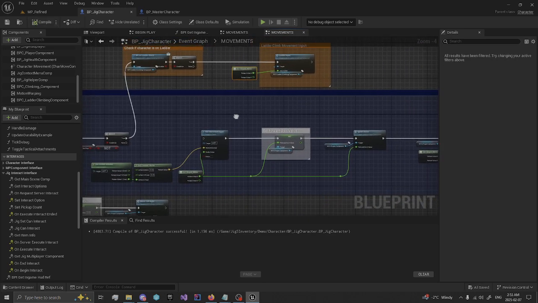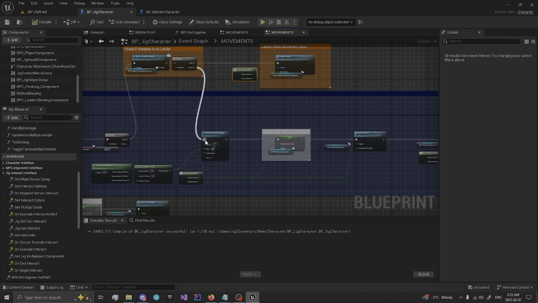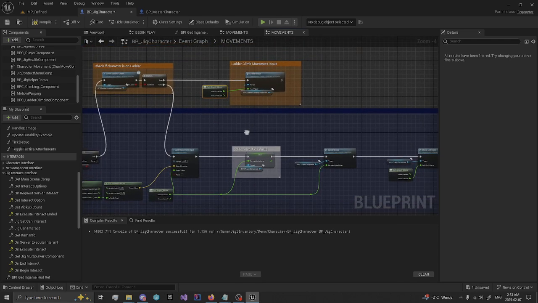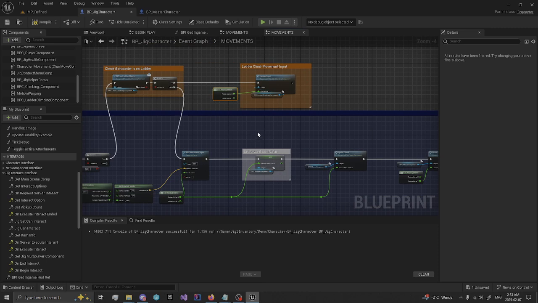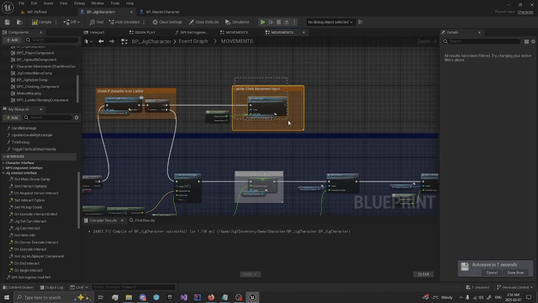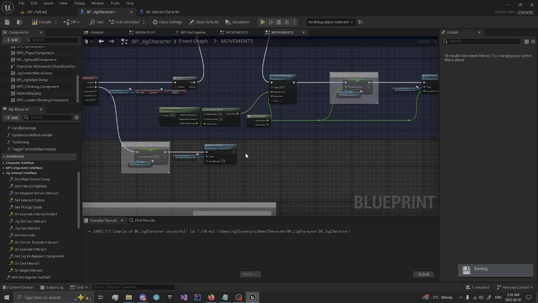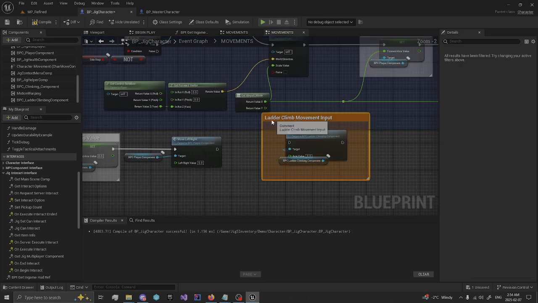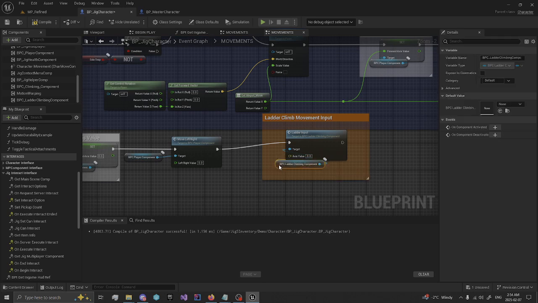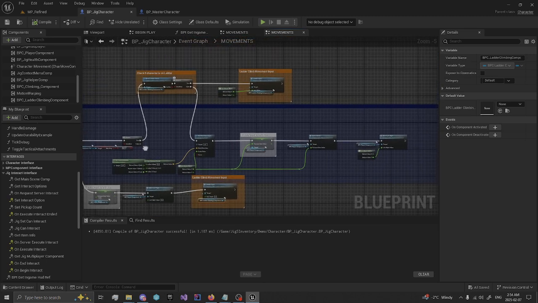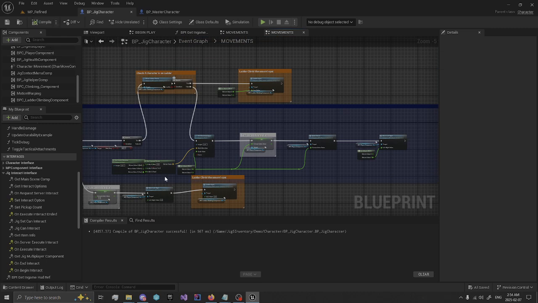And if we're not on the ladder, we can just do our normal inputs. And we're also going to want to grab this node here, paste it right here, make sure this value stays at 0. You want it to reset if you release your input. Let me drag that down, leave that there for now.